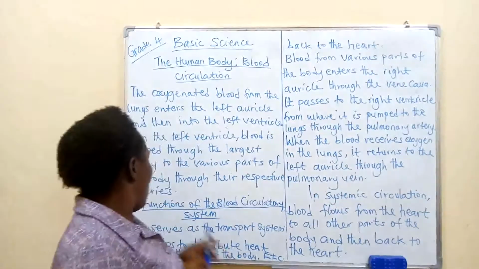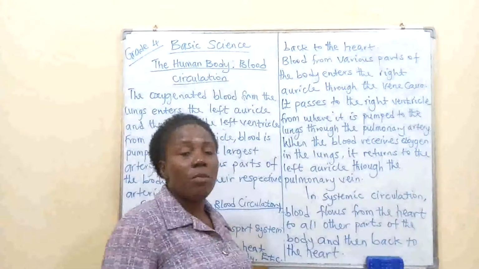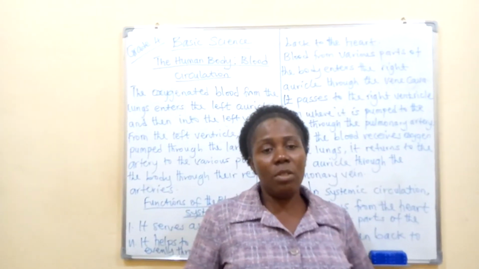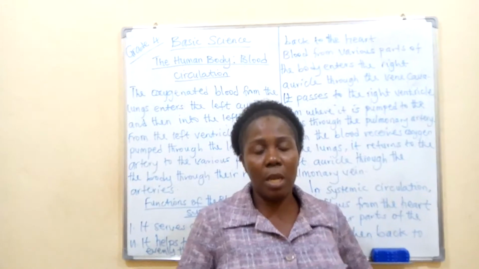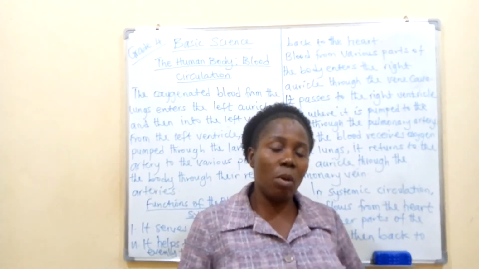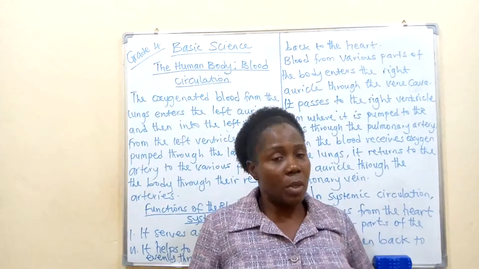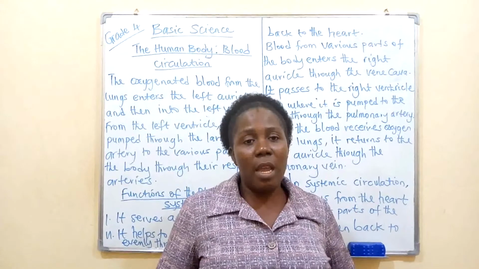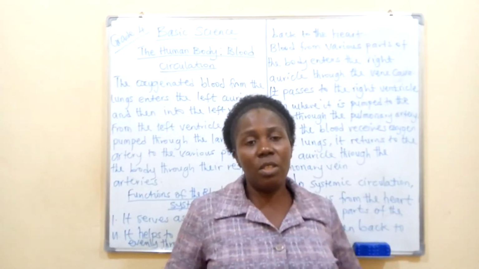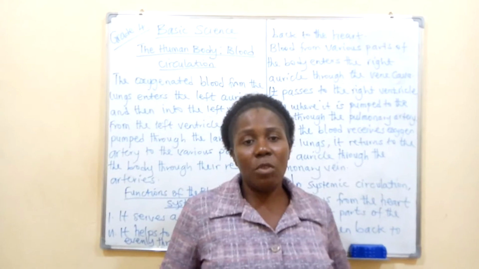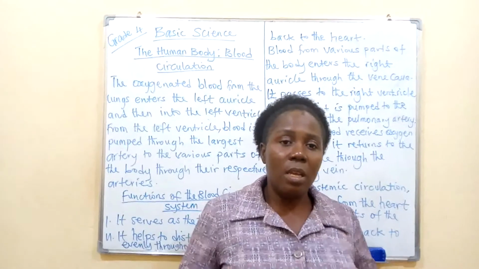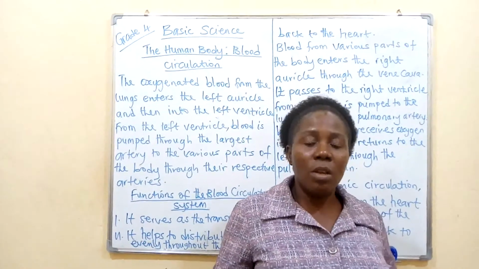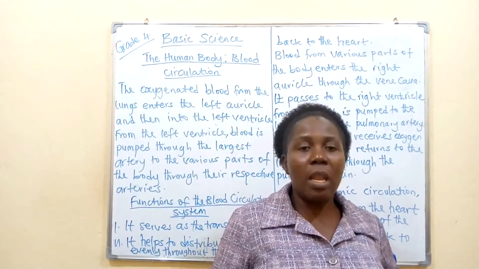Alright, what then are the functions of the blood circulatory system in the human body? If you are asked, what are the functions of this blood circulatory system that we've been talking about? Number 1, it serves as what? A transport system. I don't need to ask you what it transports. Remember, we have said earlier that it helps to transport oxygen to other parts of the body. It helps to transport nutrients. It also helps to transport waste materials from their respective body cells to where they are to be excreted.